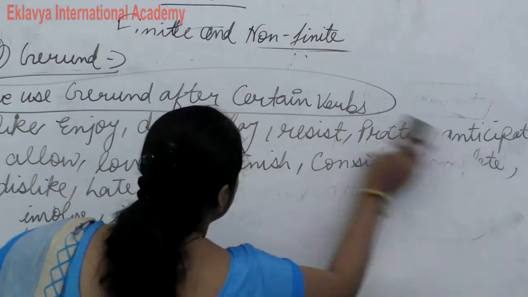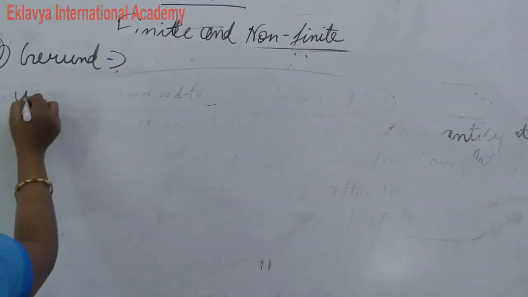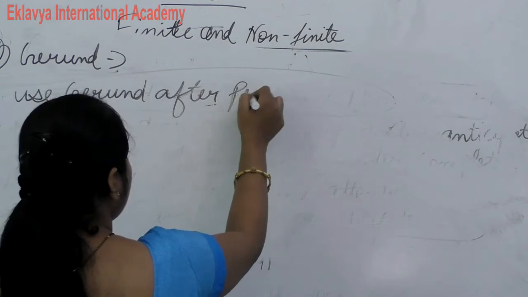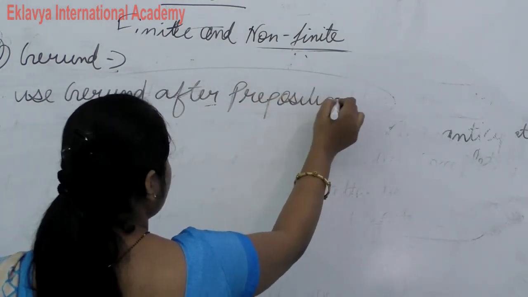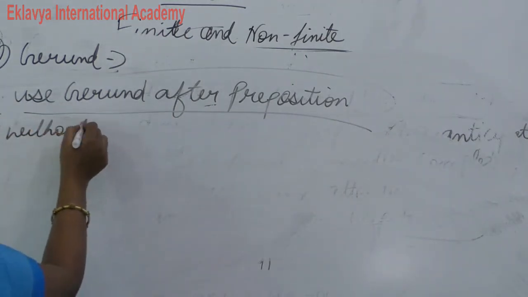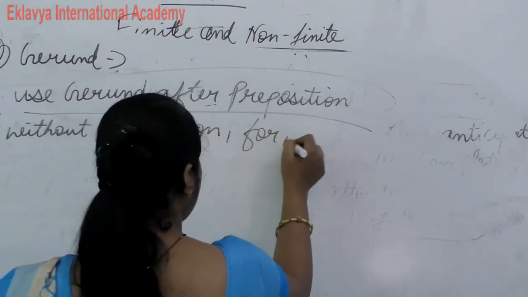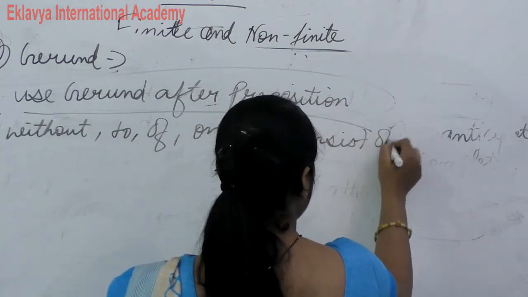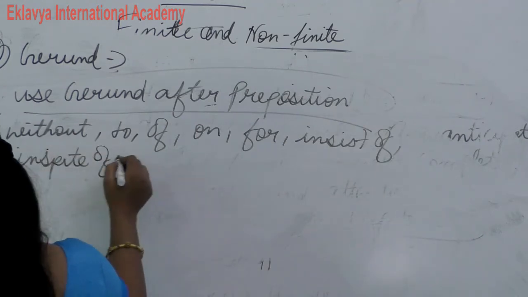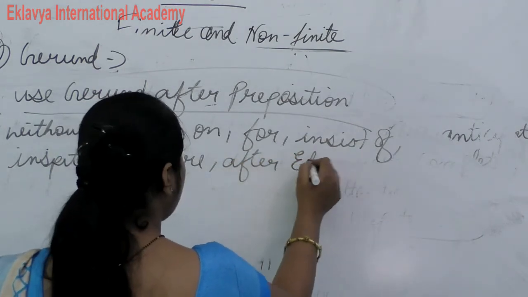Now next, write down about gerund. Use gerund after a preposition. Use gerund after a preposition. Without, to, of, on, for, in spite of, before, after, etc. So these are the prepositions.